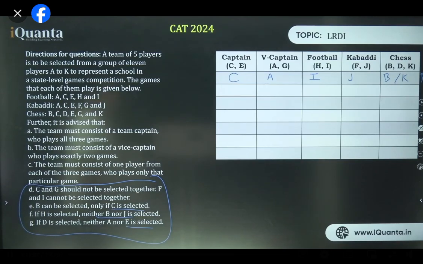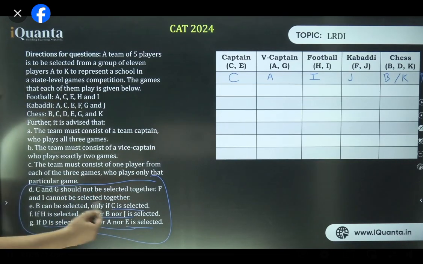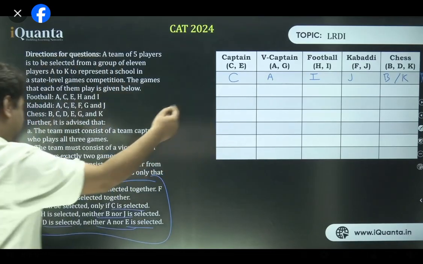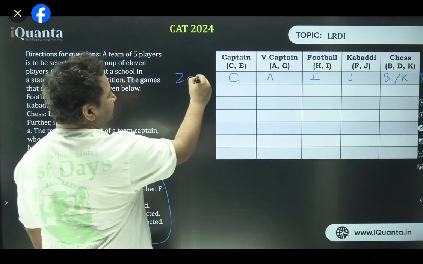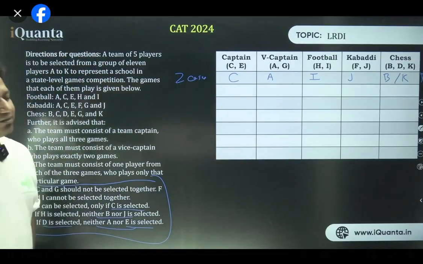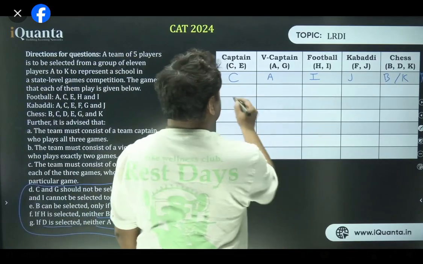Last point, repeat. Last point is D is not possible, no? If D is selected, neither A nor A is selected. So reverse is also true. A is here, that means D will not be here. So we are left with B and K. So these are two cases, not one. And by the way, don't you think that C and A have been accommodated? Not really. There are more possibilities, fixing C and A the way they are.